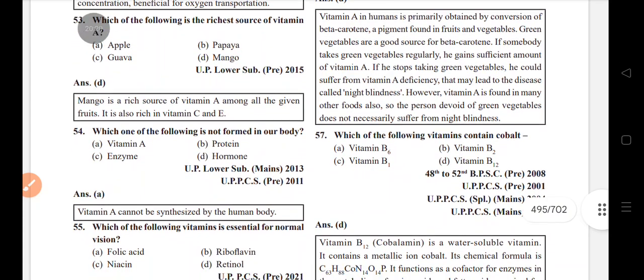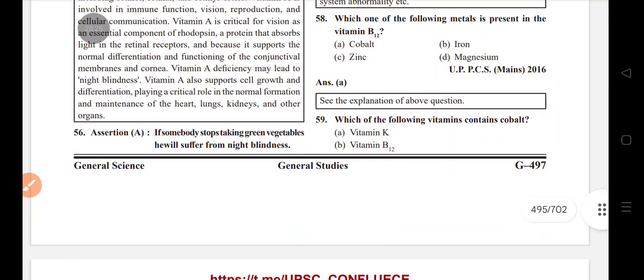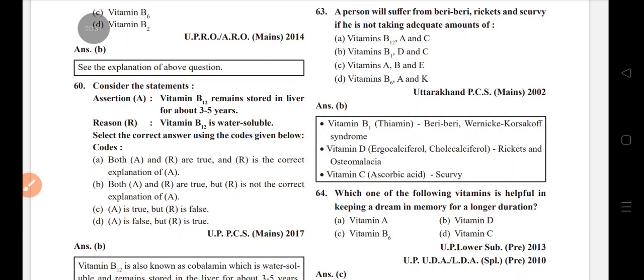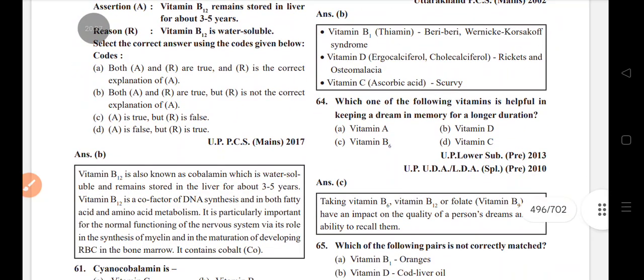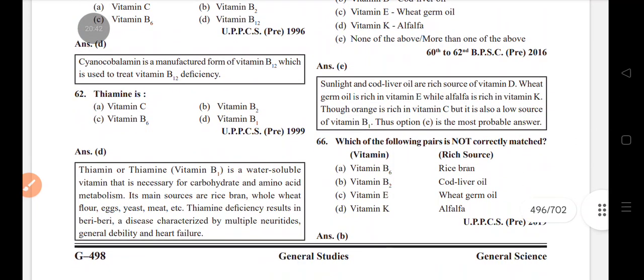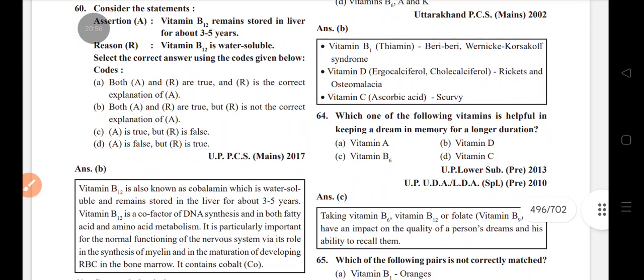Vitamin B12, cobalamin, contains cobalt. Vitamin B12 remains stored in the liver for about 3 to 5 years. Vitamin B12 is water soluble. Cyanocobalamin is B12, thiamine is B1. Beriberi is B1, rickets is D, scurvy is C. Thiamine B1 deficiency causes beriberi.